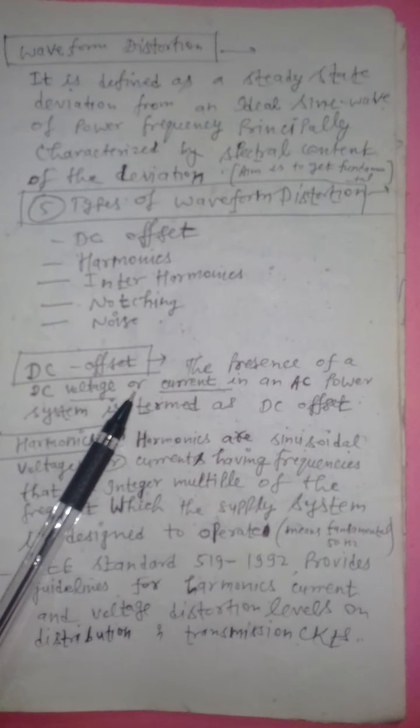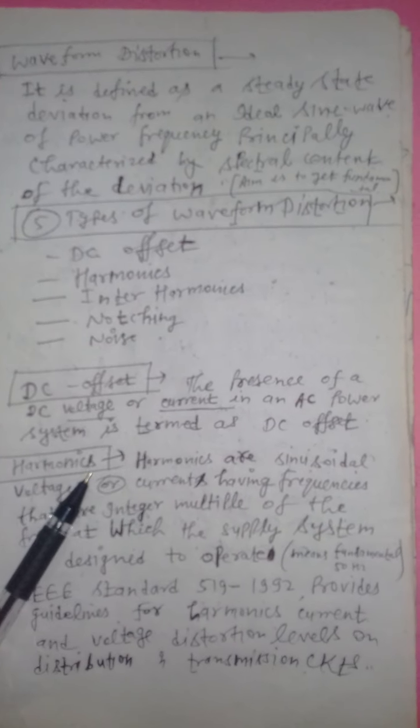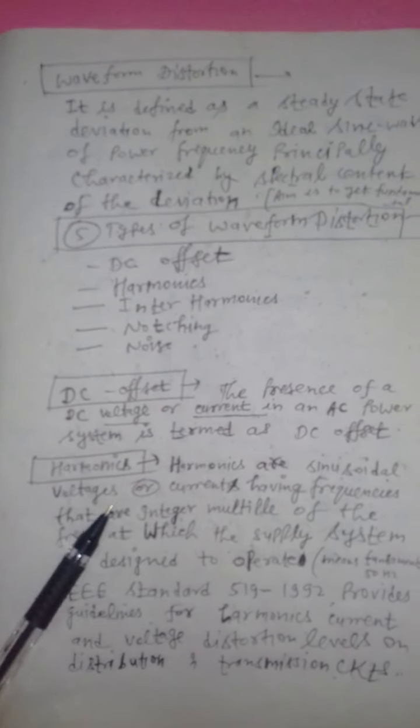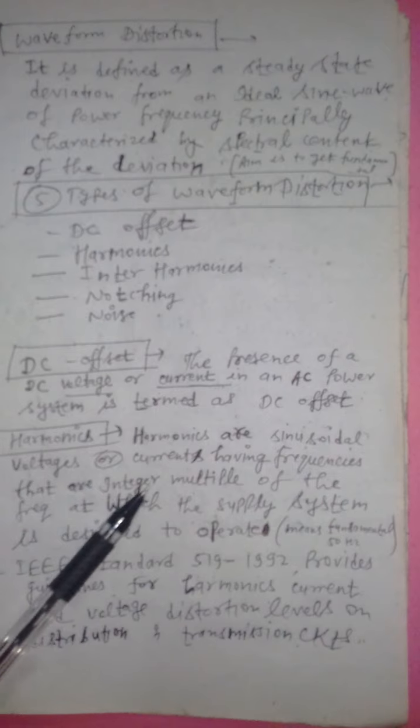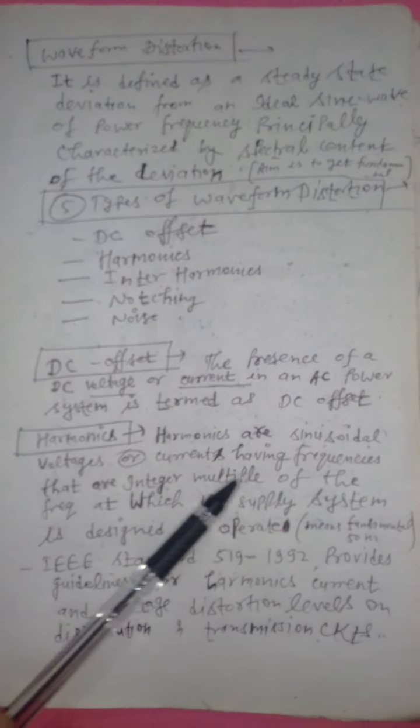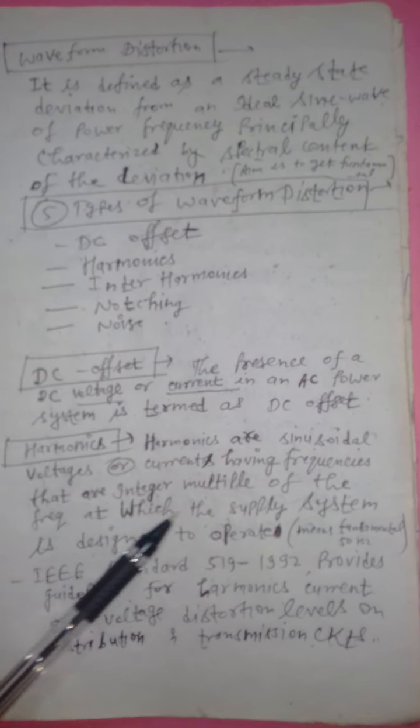See here, what is DC offset? The presence of a DC voltage or current in an AC power system is termed as DC offset, right? What are the harmonics? Harmonics are sinusoidal voltages or currents having frequencies that are integer multiples of the frequency at which the supply system is designed to operate, right?